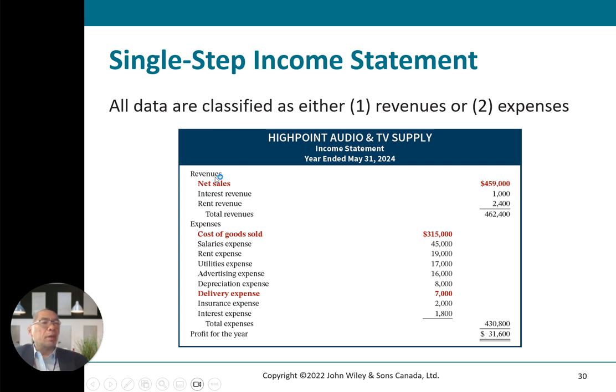This is a typical single-step statement. You've got the revenues here, and then you've got the expenses here. So this is a single step, guys. You've got the revenues summing up net sales, rent revenue, total revenues, and the expenses from cost of goods sold all the way to salary expense, all the expenses. You total the expenses and you get the profit of the year.